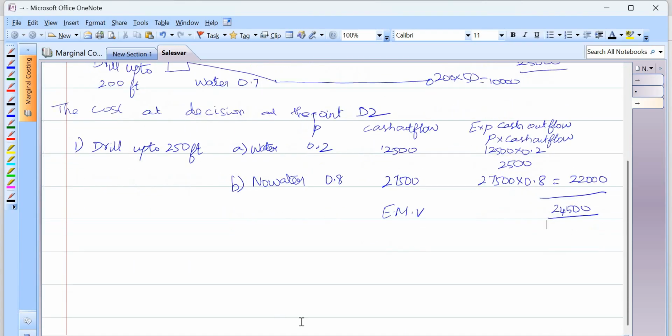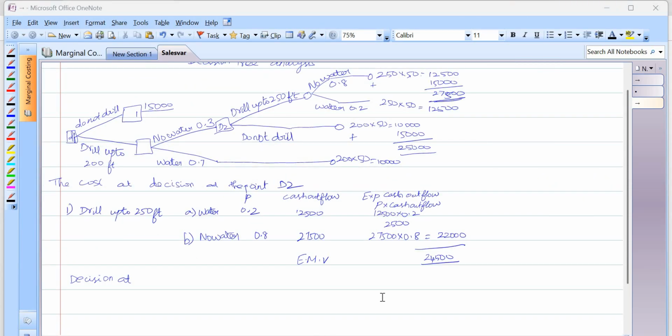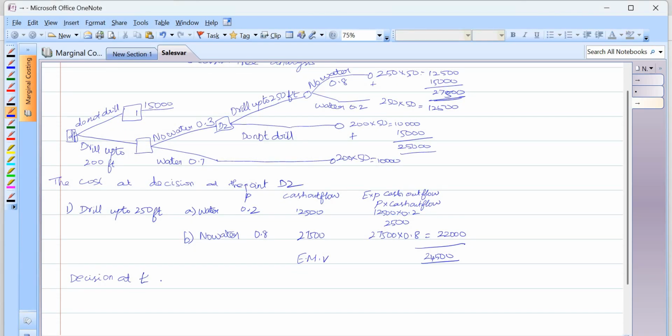So if I am choosing D1, the decision at point D1, what is D1 here?